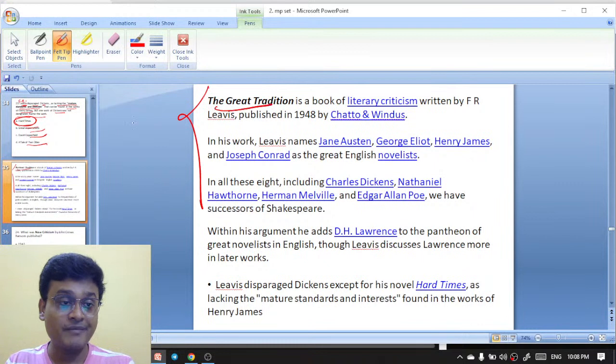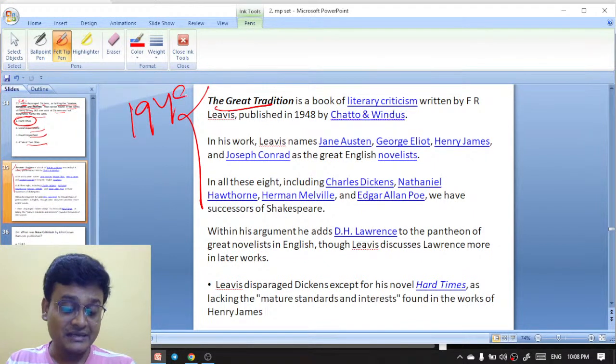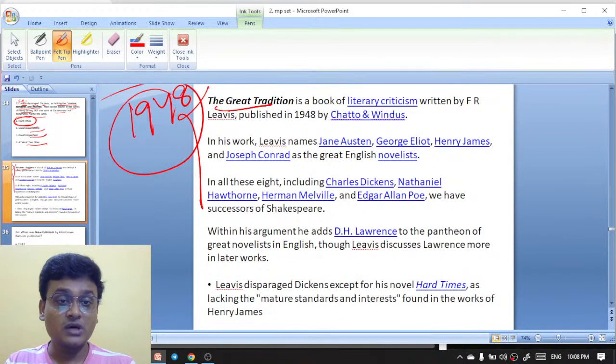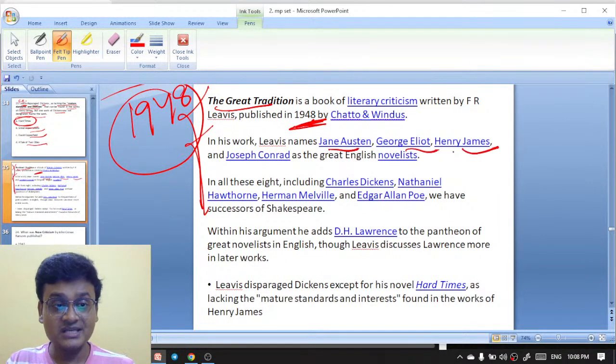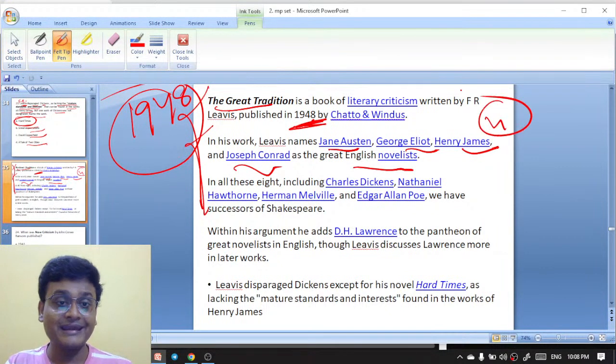The Great Tradition is a 1948 work. It's a book of literary criticism written by F.R. Leavis, published in 1948. In his work, Leavis named Jane Austen, George Eliot, Henry James and Joseph Conrad as the great English novelists. So these are the four English novelists.